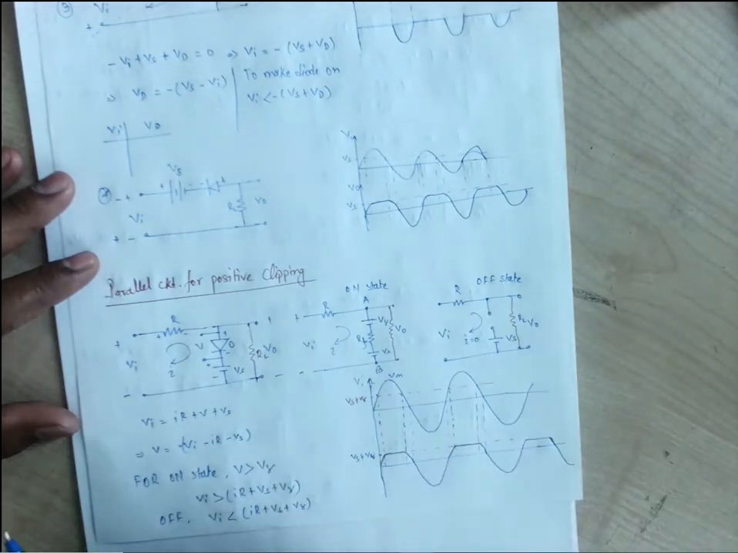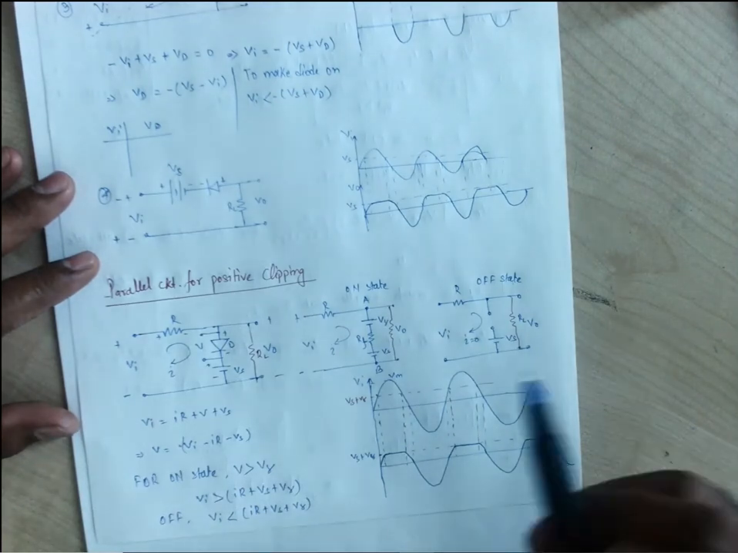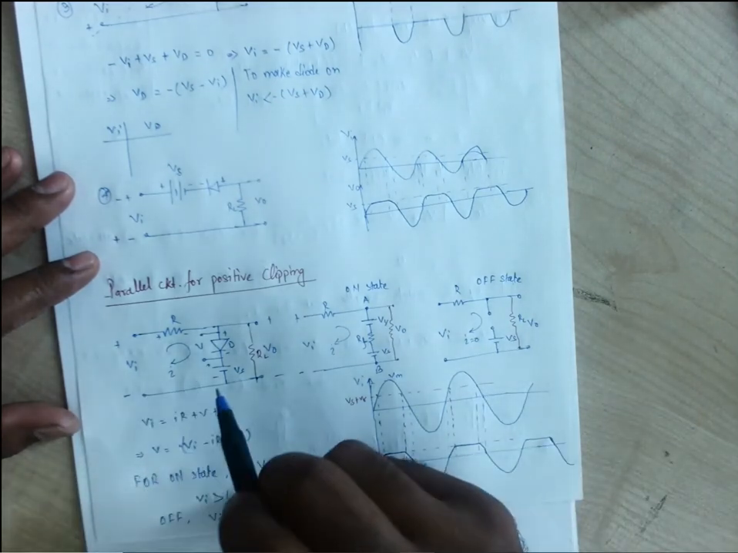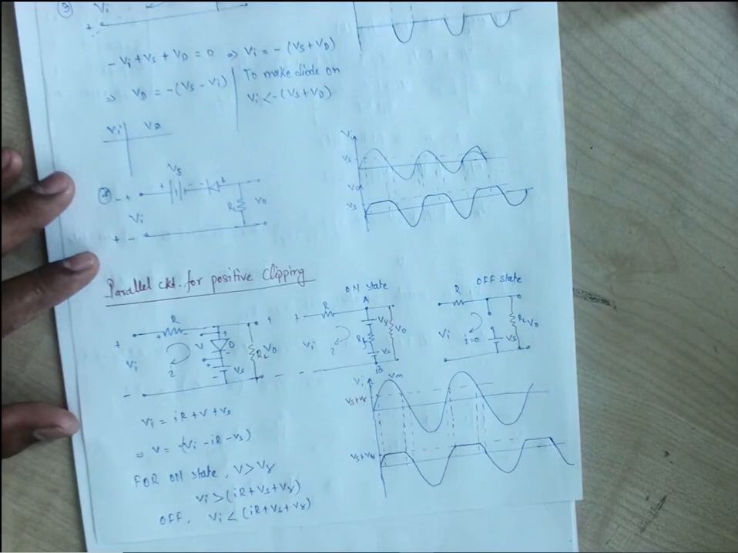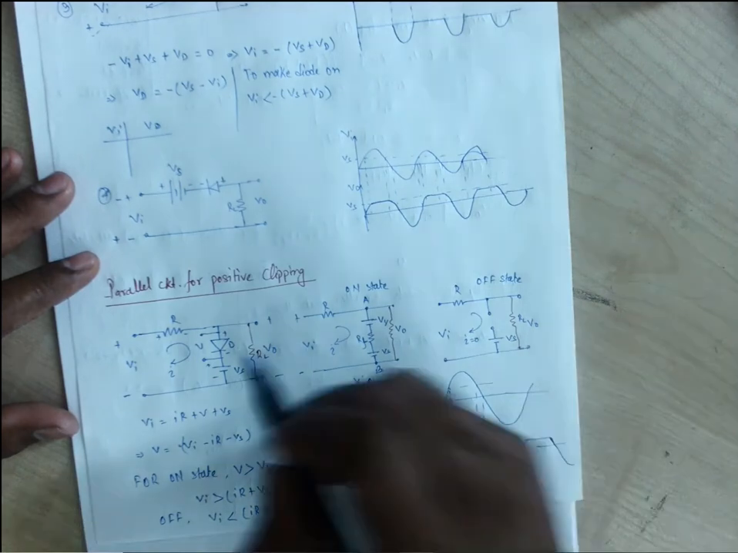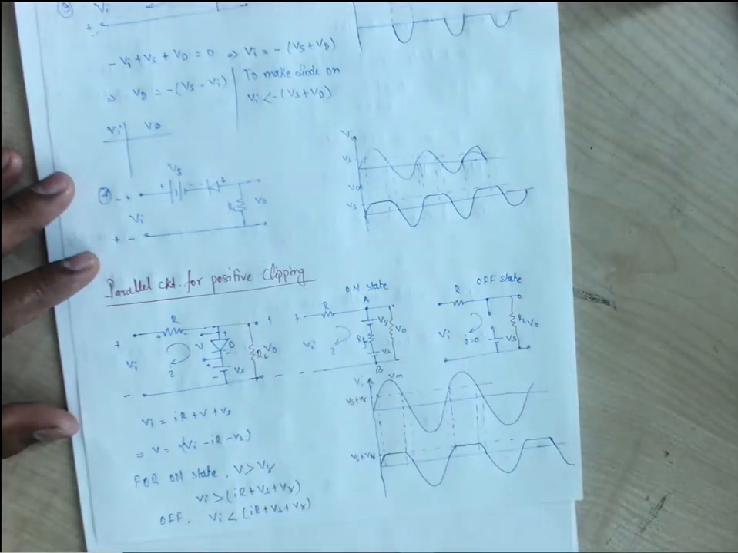So for the time up to which the Vi is less than Vs, if we are considering the positive half, that time the diode will remain off. Diode remaining off means the current is flowing directly through the load, rather than through the diode. Okay, so we will have the output up to which the Vi is less than Vs.